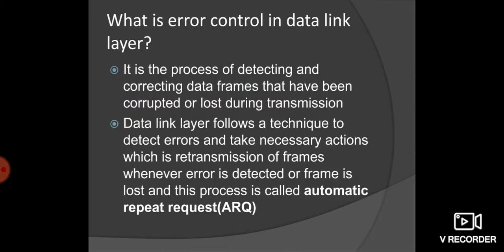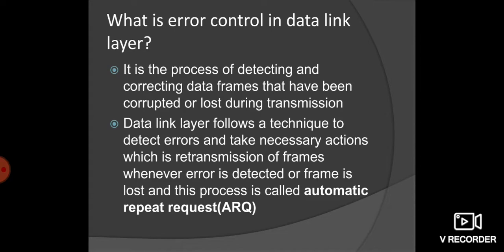What is error control in data link layer? It is a process of detecting and correcting data frames that have been corrupted or lost during transmission. Basically, it is detecting and correcting data frames that have been lost during the transmission.